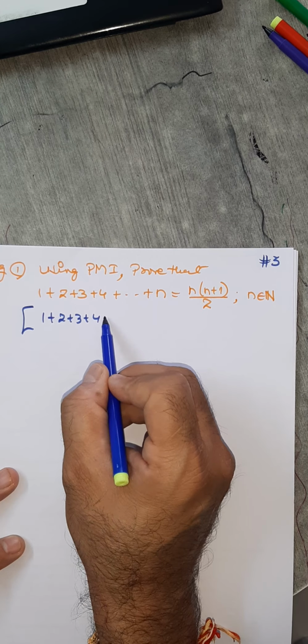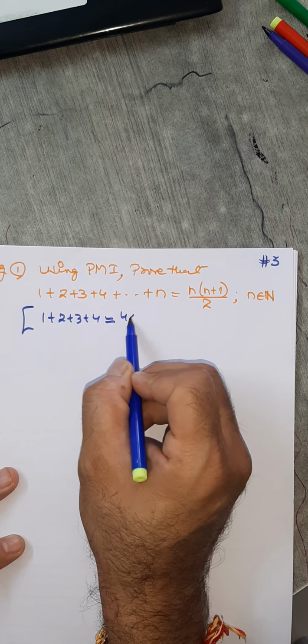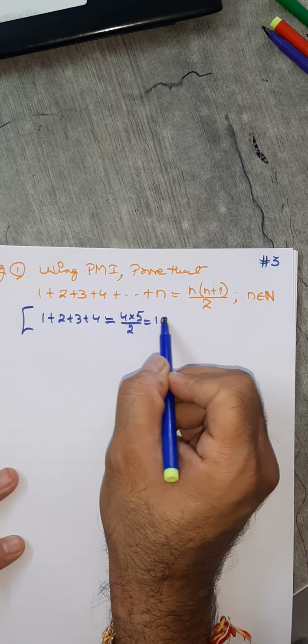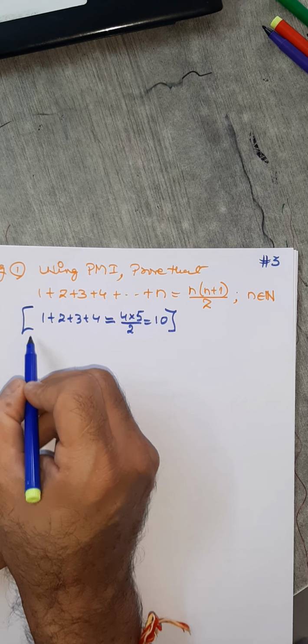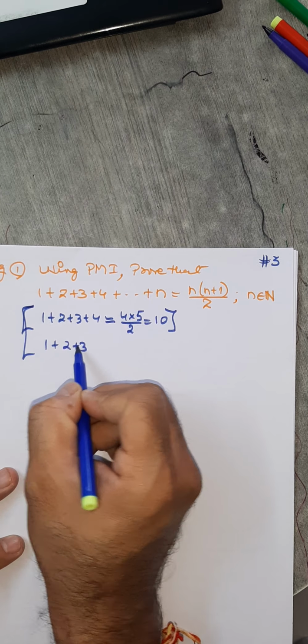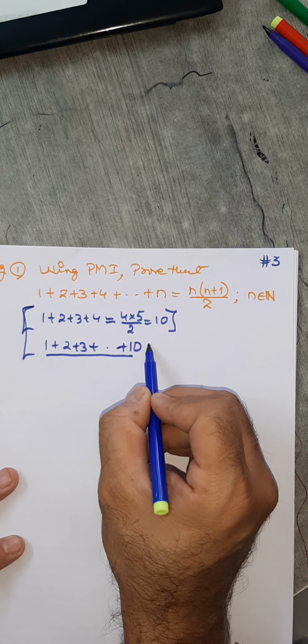But you can use this formula here. So I'll put 4 here: 4 into 4 plus 1, that is 5, by 2. So you see you are getting 10. Right? This way this formula can be used. Suppose I have 1 plus 2 plus 3 up to 10. This means the sum of the first 10 natural numbers.